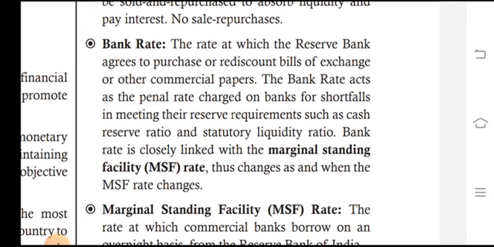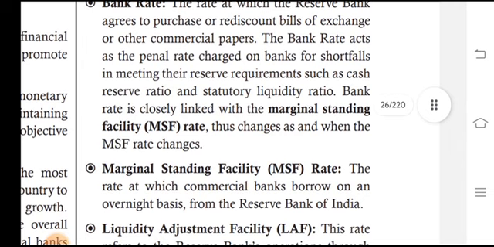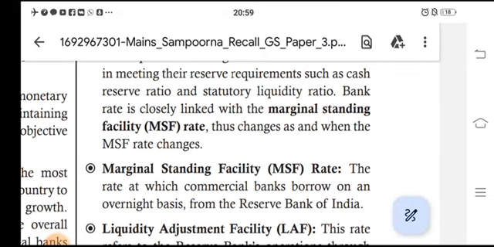commercial papers. The bank rate acts as the penal rate charged on banks for shortfalls in meeting the reserve requirements, such as the cash reserve ratio and the statutory liquidity ratio. Bank rate is closely linked with the marginal standing facility, MSF, rate, and thus changes as and when the MSF rate changes.